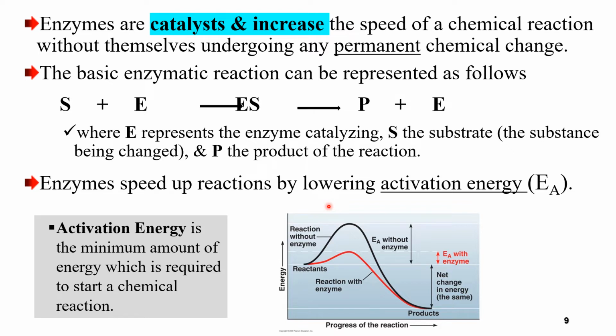Enzymes also speed up a chemical reaction by what? Lowering activation energy. This is another important point. How do enzymes catalyze a reaction? By lowering activation energy. When somebody asks you how enzymes catalyze a reaction, you say enzymes are proteins, enzymes are catalysts, enzymes lower activation energy. How do they speed up the chemical reaction? Your answer is by lowering activation energy.